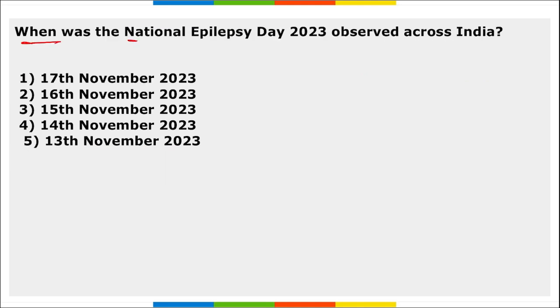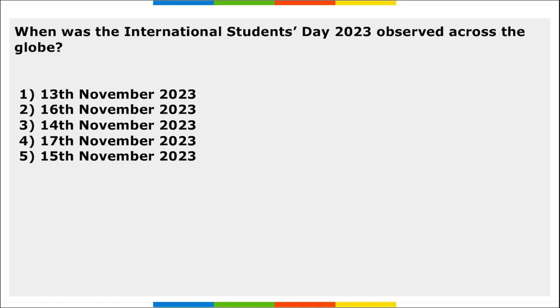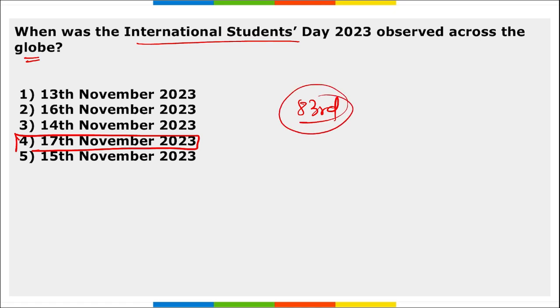Next, when was World Epilepsy Day observed across the globe? On 17th of November, we observe World Epilepsy Day. Next, when was International Students Day observed across the globe? On 17th of November, we observe International Students Day, and this was the 83rd International Students Day.